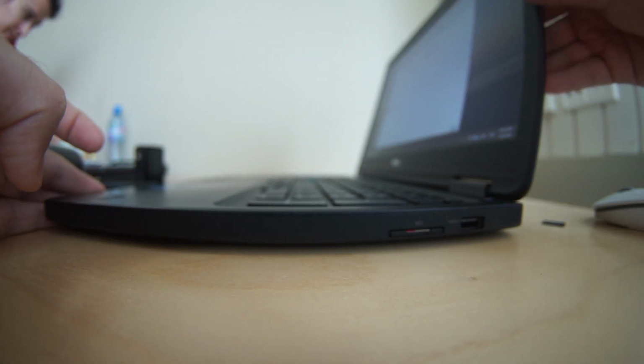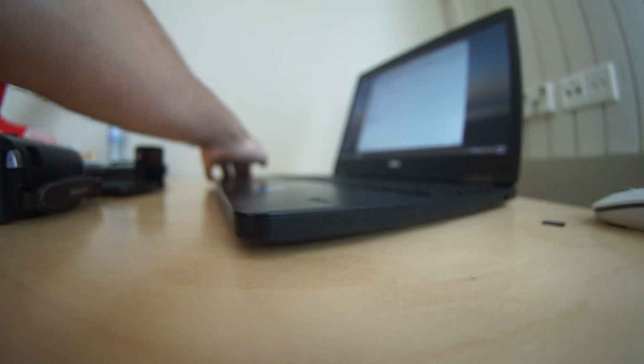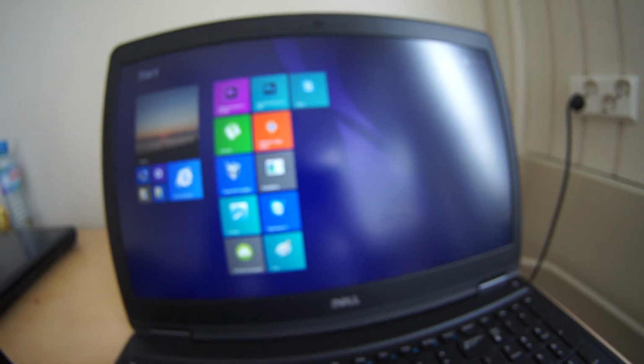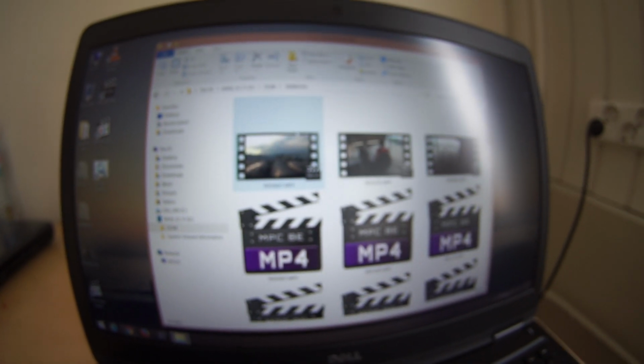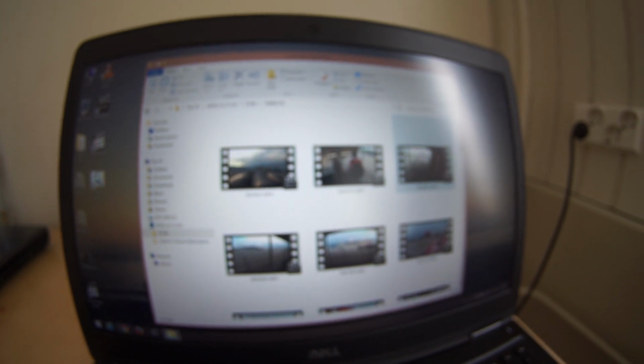Just push it in. Okay, and using a file manager, just copy those files from the memory card. Where is it? This one's a 64 GB card. Copy those videos like so onto, that's it, the desktop.